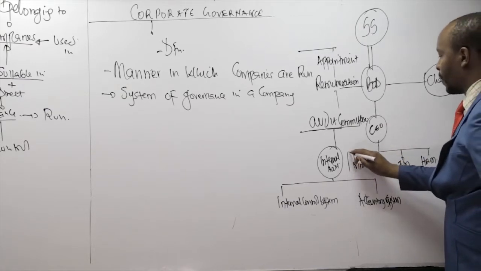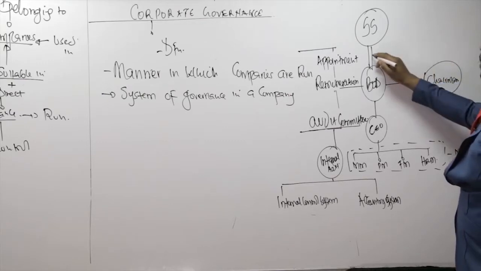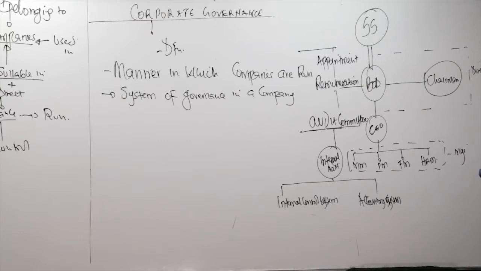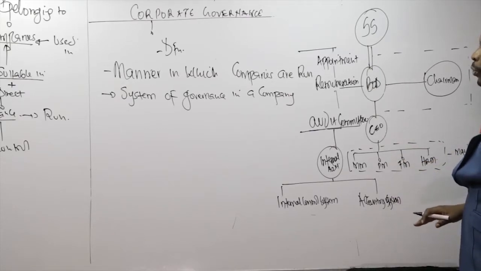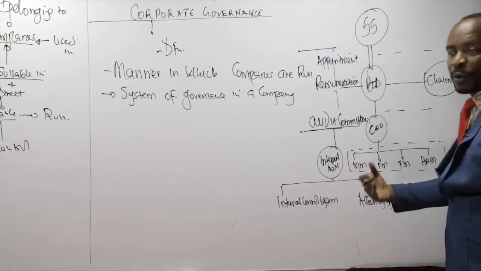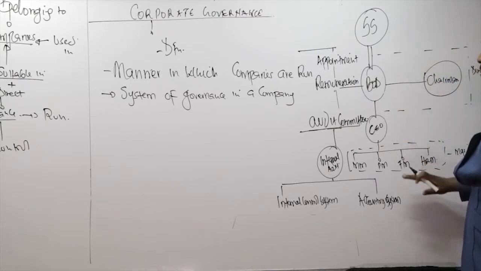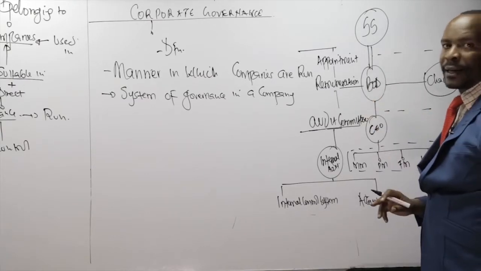In most cases, we say this line here defines the management of an entity, whereas these lines here define the directors of an entity. Both the directors and the management form what we refer to as those charged with governance. The shareholders, the directors, and the management have a form of a relationship referred to as corporate governance, and that